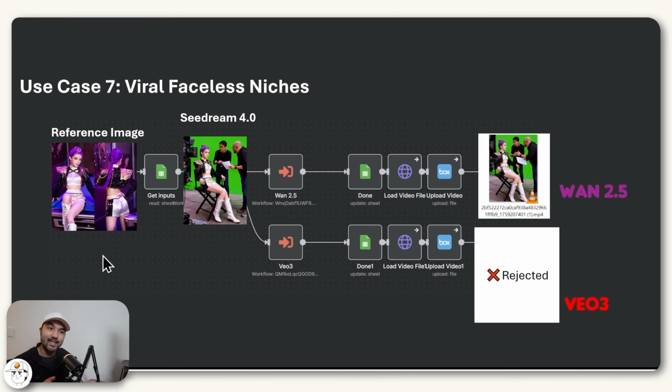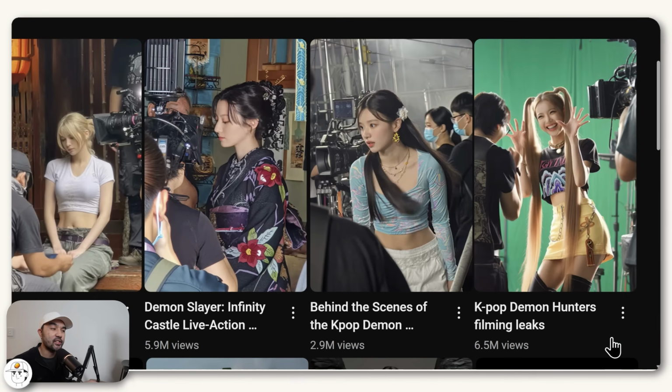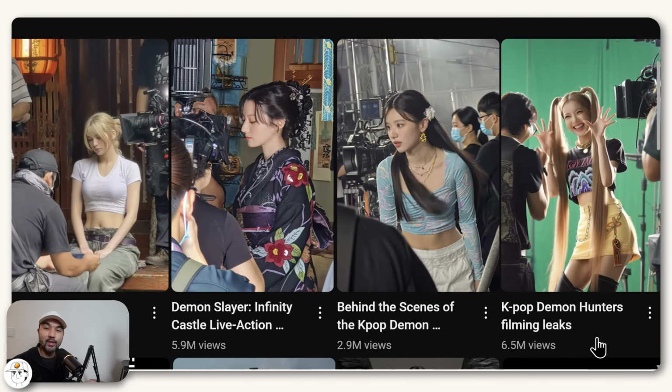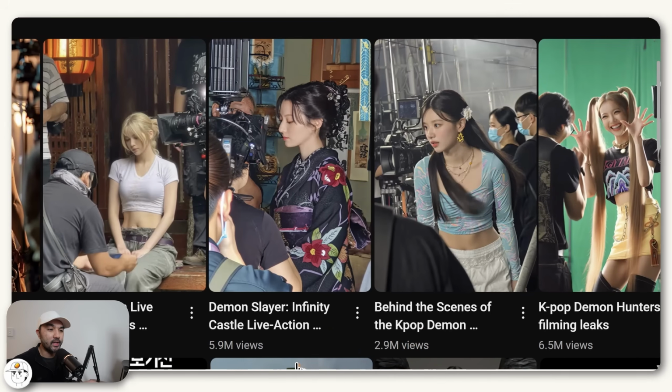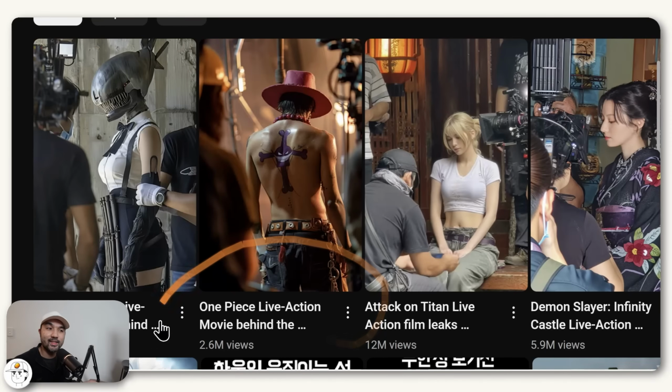And then finally, the last use case that we tested for these models is using it for viral faceless videos. And just for context for this one, in case you haven't seen them, there's a lot of these AI-generated shorts on YouTube and TikTok that are going viral recently where they basically show supposedly live action scenes from well-known anime, and these are actually possible to be made using Wan2.5 and Seedream.